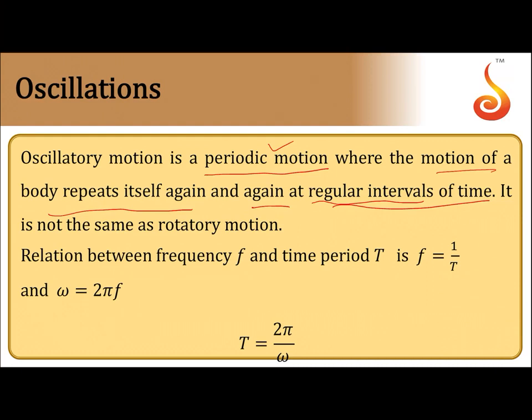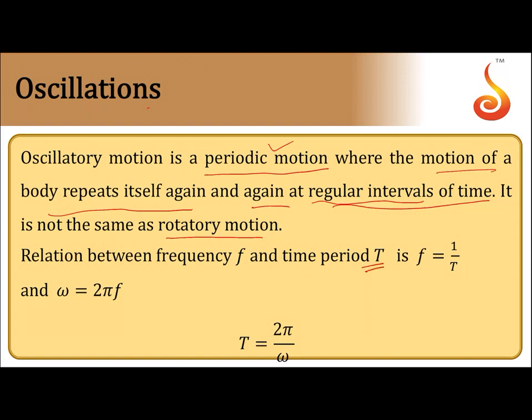So rotatory motion is also a periodic motion, but in case of oscillation, there is to and fro motion. So that's the difference. All oscillatory motions will be periodic, but all periodic motions need not be oscillatory. Then the definite time interval after which the motion repeats itself, that is what we call time period.